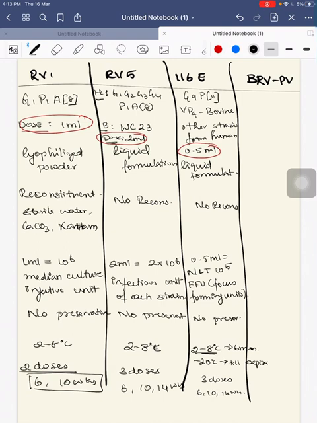Next is bovine rotavirus vaccine pentavalent. As the name suggests, it's a pentavalent vaccine. All the 5 are from bovine strains, that is G1, G2, G3, G4 and G9. This is a freeze-dried vaccine.